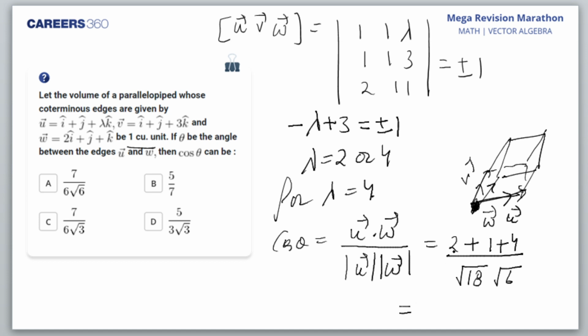I get 7 by 6 root 3. That would be the answer. Smriti, you are saying 5 by 6, what are you saying?